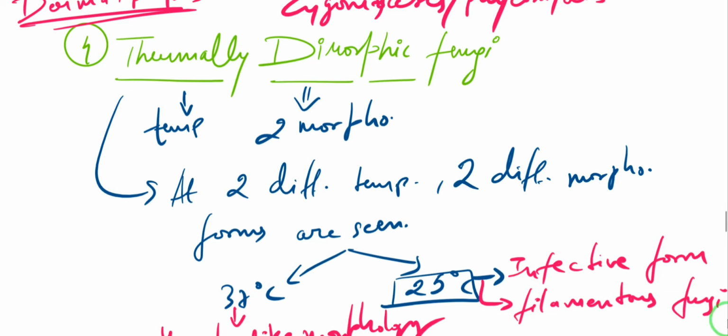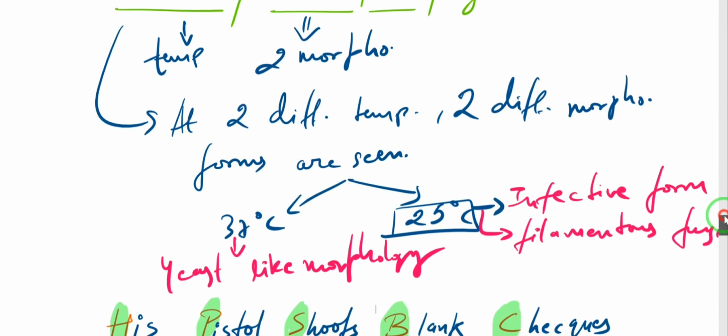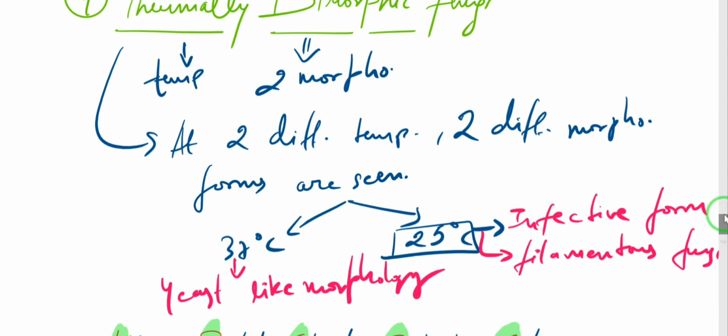So this I actually saw in my microbiology lab. The technician asked me about these two culture tubes which had the culture medium SDA, which we will talk about later. They asked me why we use two culture tubes for this patient sample. For the same sample they were using two tubes. So what could be the reason? Because they are going to incubate it at two different temperatures, 37 degrees Celsius and 25 degrees Celsius, to confirm whether it's a thermally dimorphic fungi or not. That is one way, and we are going to see other ways to diagnose it.